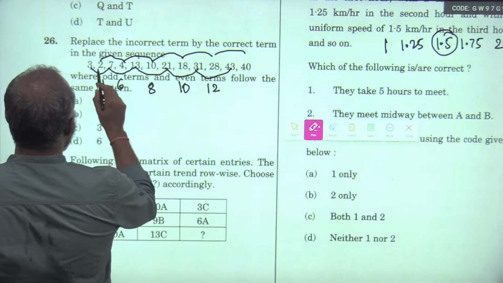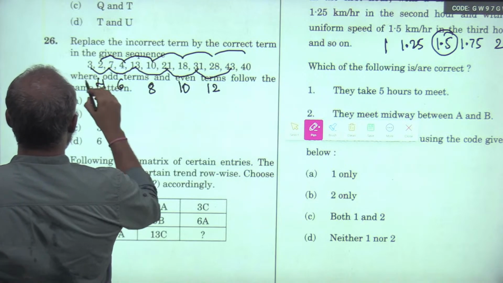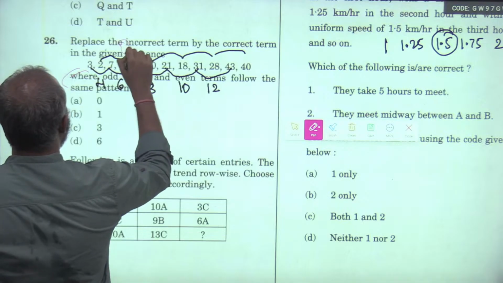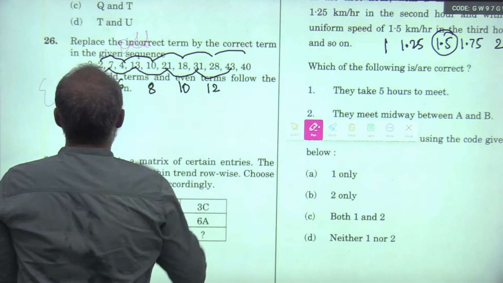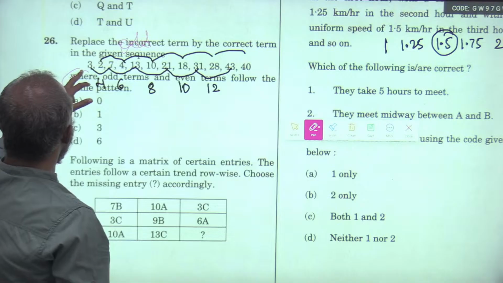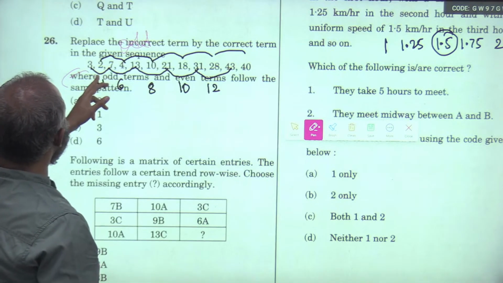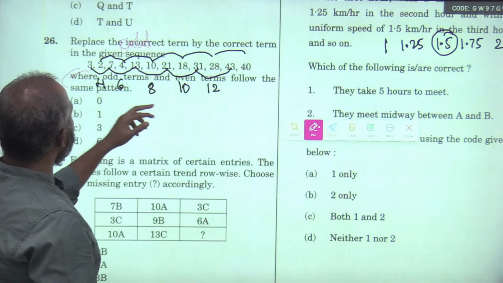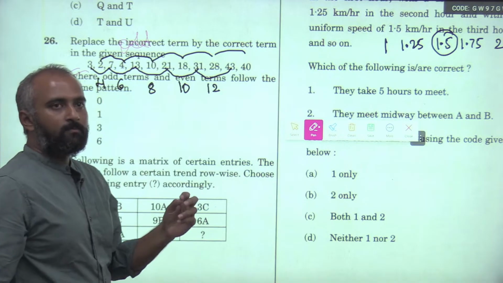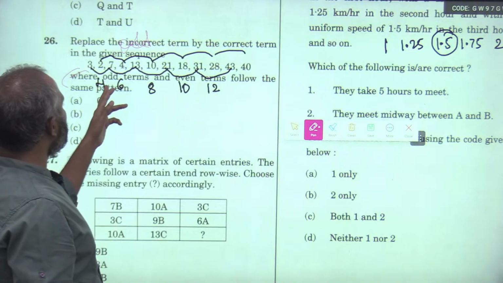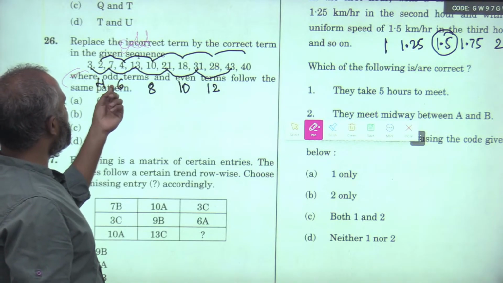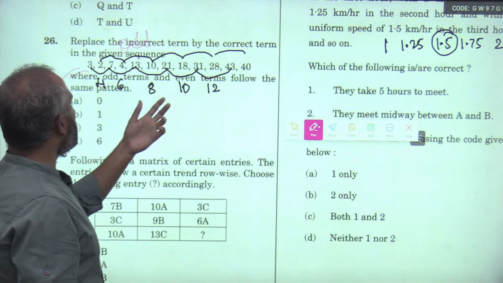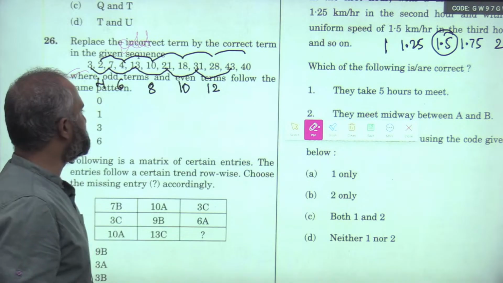Okay, 1, 3, and 5. These all are even terms, and these all are odd terms. There is a common pattern between them. If you see here, what is the difference between 3 and 7? 4. 7 and 13, 6. 13 and 21, 8. So it is just addition of 2 for the common difference. The common difference is being increased by 2.